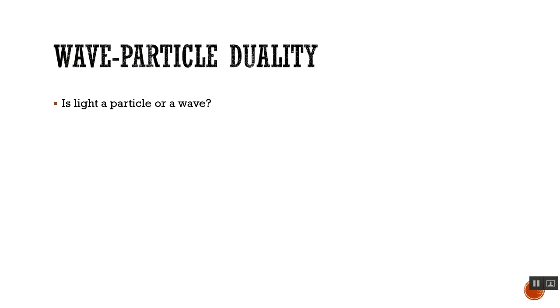So in some ways, light exhibits wave-like properties, and in some ways, light exhibits particle-like properties. And this is really known as the wave-particle duality. We're really just getting on the very edge of the weirdness of the quantum world, but I don't want to go too into that yet. So like we said, light actually has both wave and particle properties.